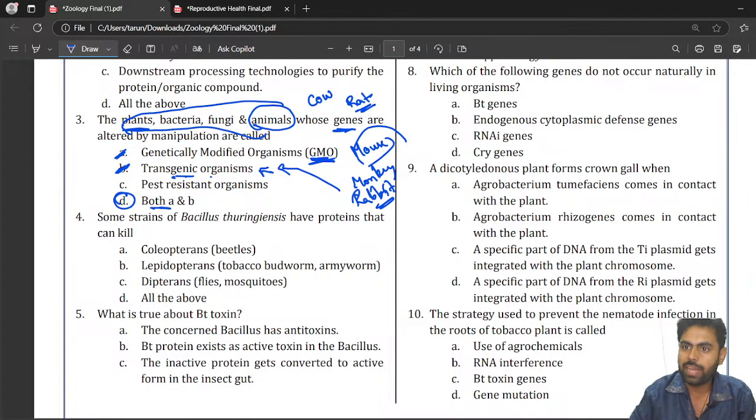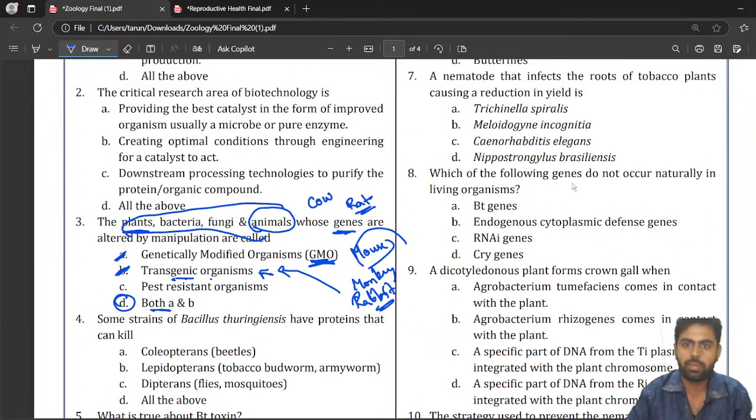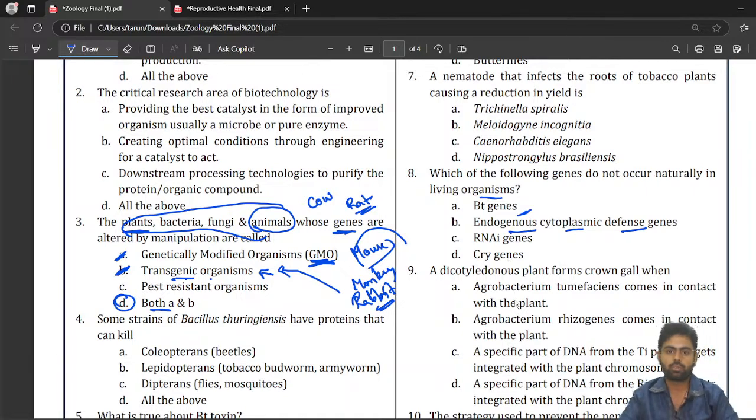Next, question number 8. Which of the following genes do not occur naturally in living organisms? The correct answer will be endogenous cytoplasmic defense genes. BT genes are naturally present, the Bacillus thuringiensis genes.